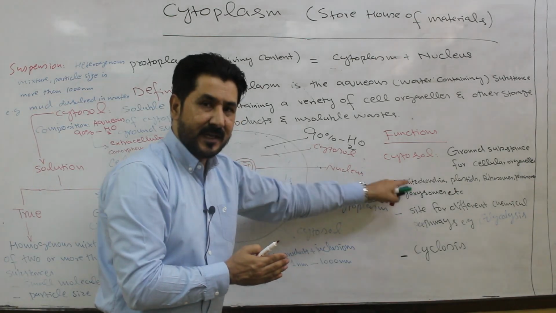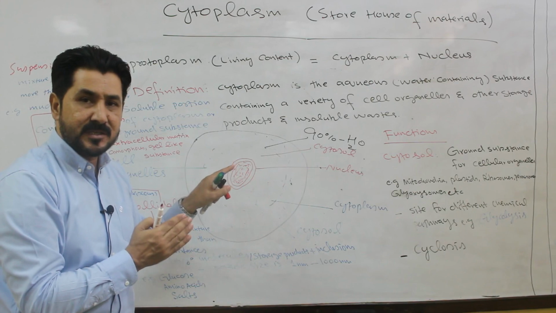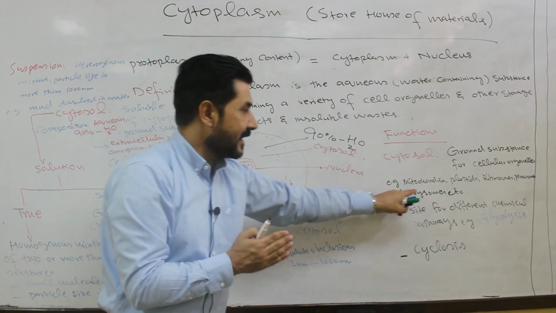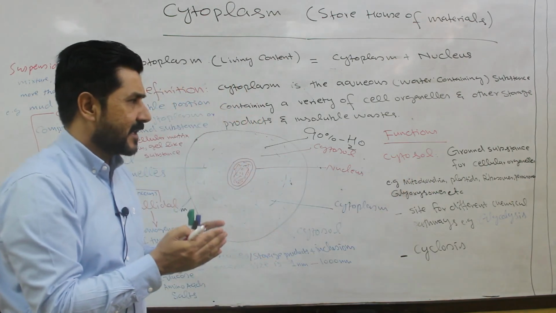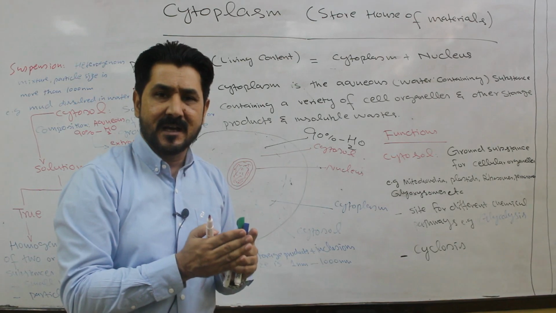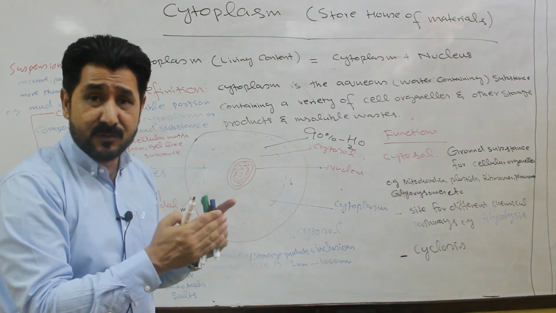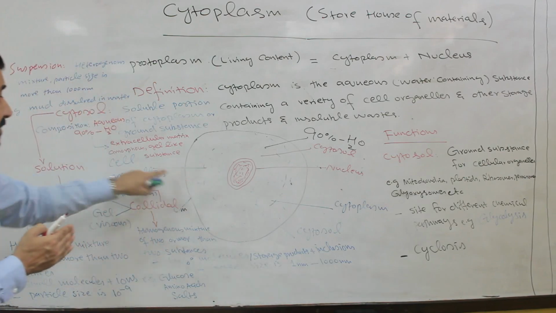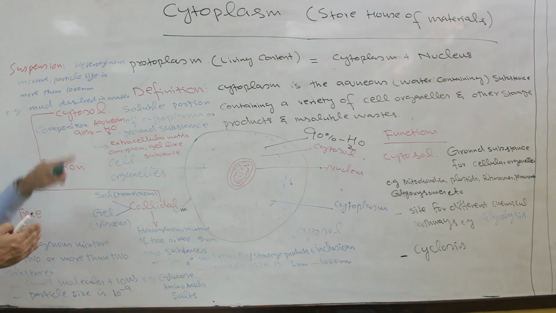So cytosol also acts as ground substance, which is present in between the cytoplasmic organelles, that is mitochondria, plastids, ribosomes, peroxisomes, glycosomes. All these organelles are surrounded by this ground substance, and this ground substance is actually cytosol.